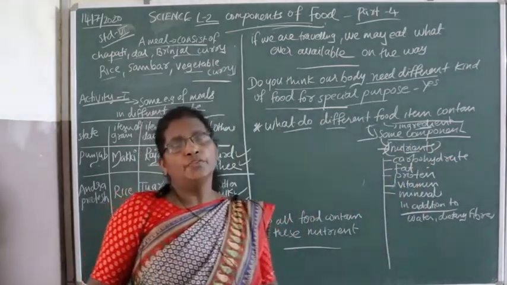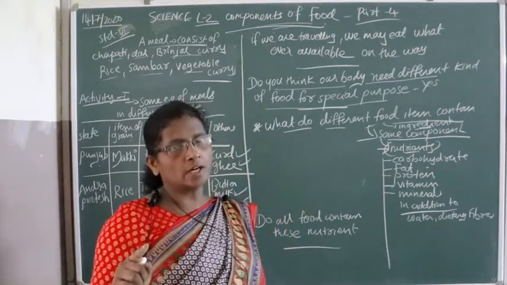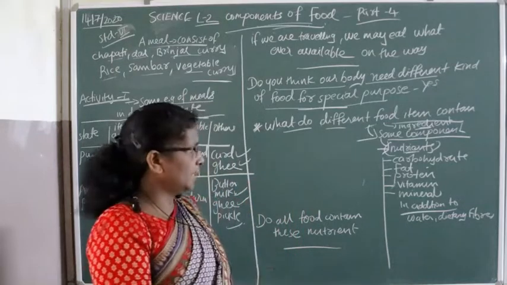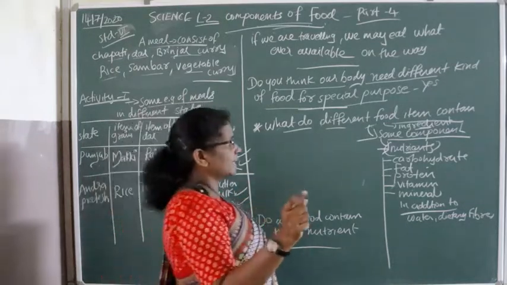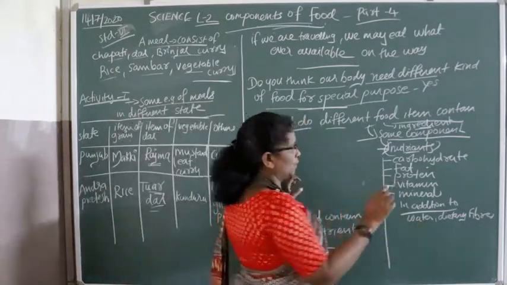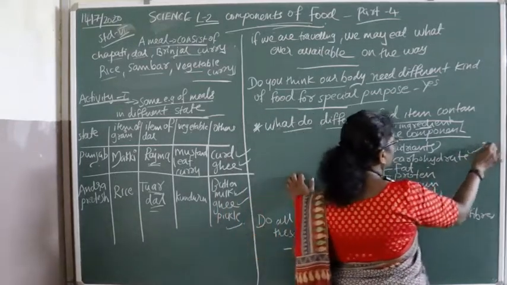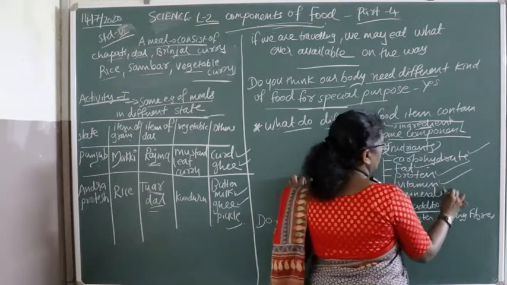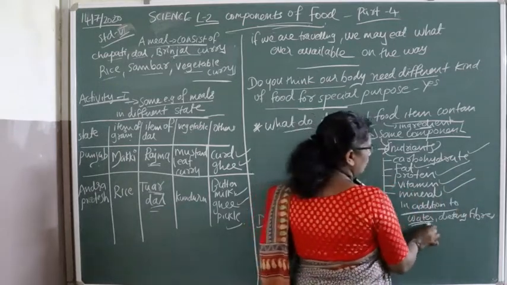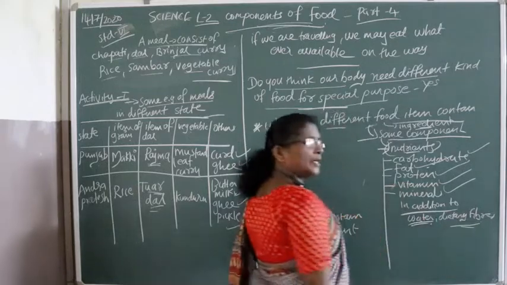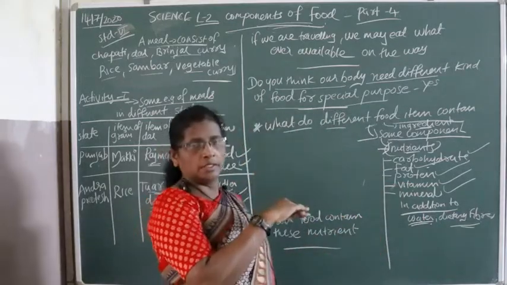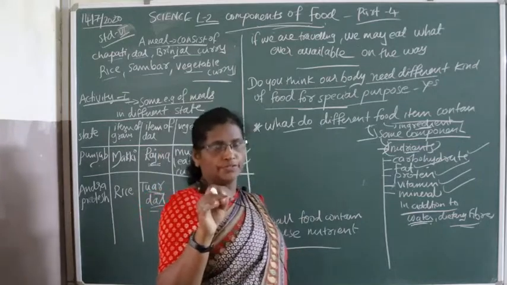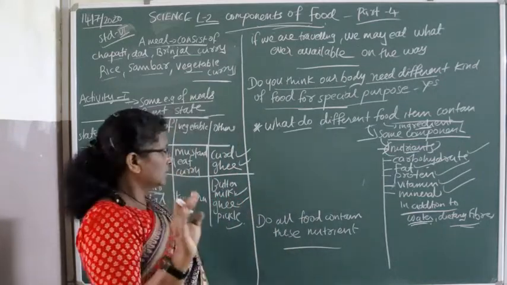These nutrients, or components of food, are very essential for our body. The different nutrients are carbohydrate, fat, protein, vitamin, mineral, in addition to water and fiber. Our body needs these components for different purposes.